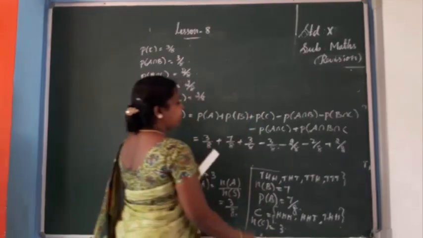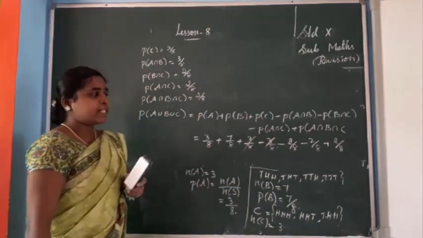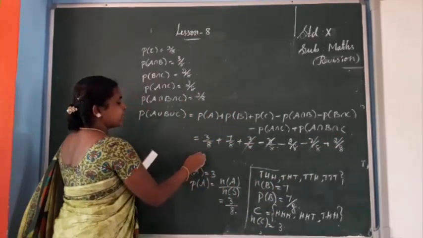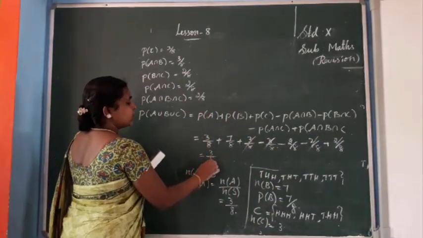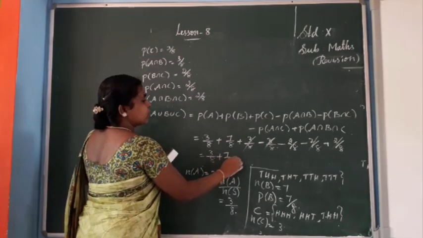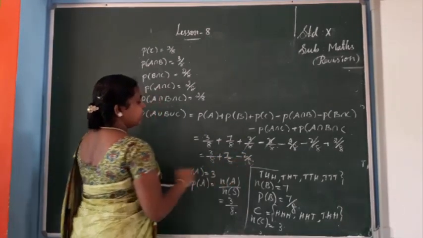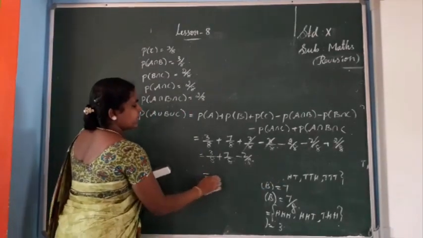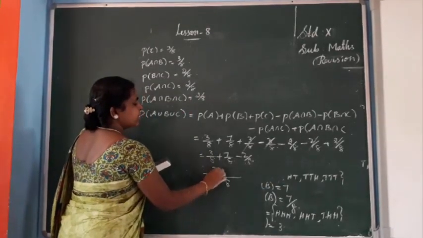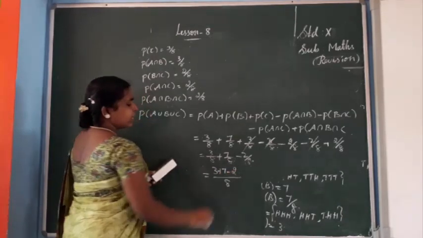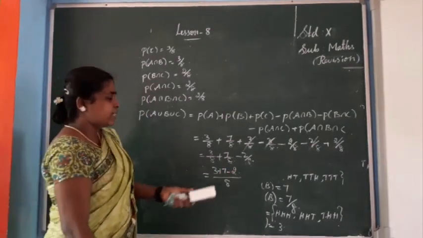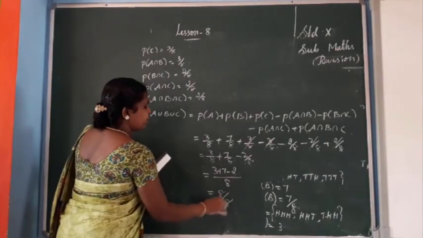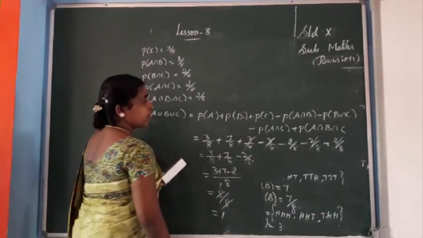If you can simplify, then simplify. 3 by 8 minus 3 by 8 cancel. Minus 2 by 8 plus 2 by 8 cancel. Remaining 3 by 8 plus 7 by 8 minus 2 by 8. Okay, that's the remaining, you see. Denominator same. So 3 plus 7 minus 2. What do you get? 3 plus 7 is 10, 10 minus 2 is 8. So 8 by 8, simplify. So answer is 1. Okay.